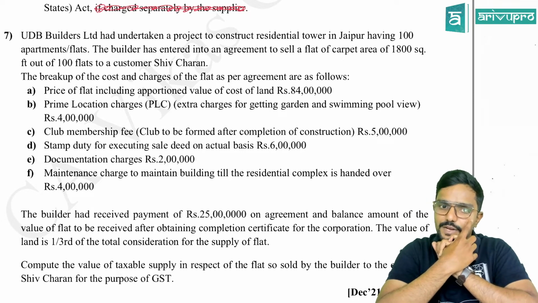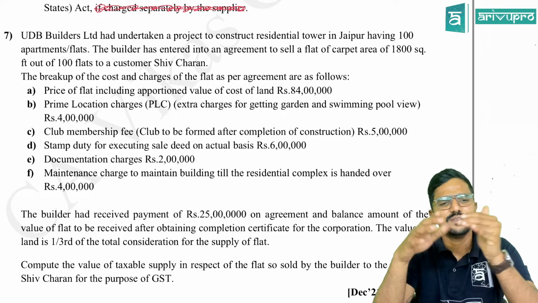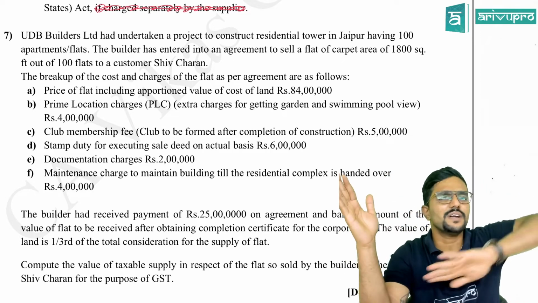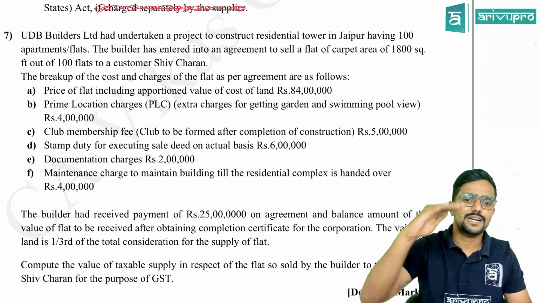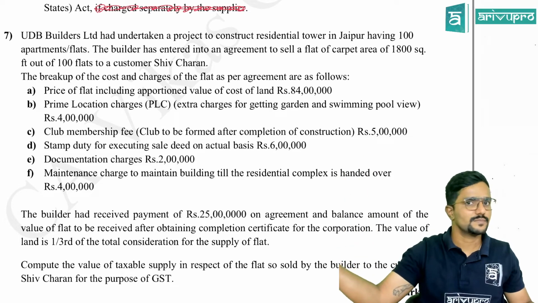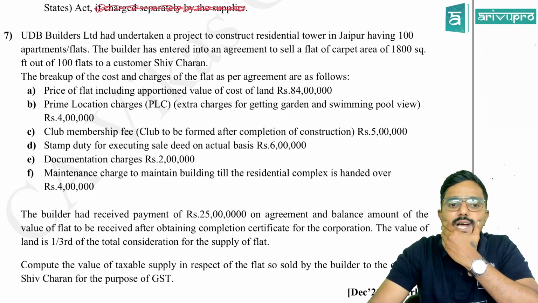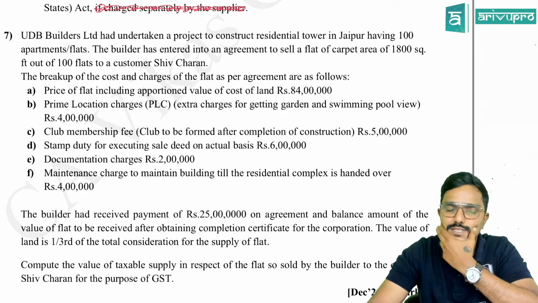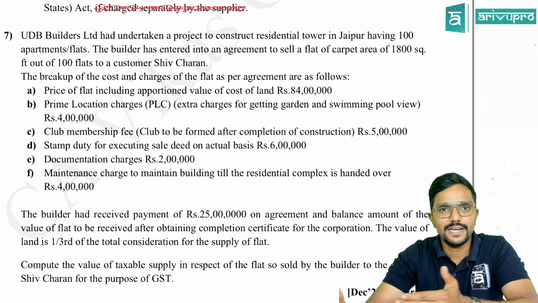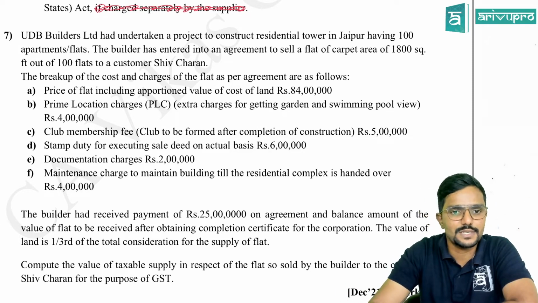Club membership fee, club to be formed after completion of construction, which is 5 lakh. So club membership fee is different. It is not merged with the building because that will be formed only after the construction is completed, and it is a separate supply. It is a supply of service. Okay, separate supply. Next, stamp duty for executing the sale deed on actual basis. So a stamp duty of 6 lakh is charged for the sale deed to transfer the property from builder to Shiv Charan, who is the recipient.